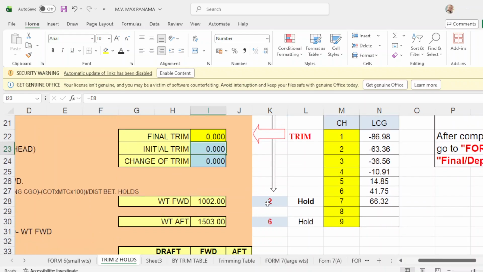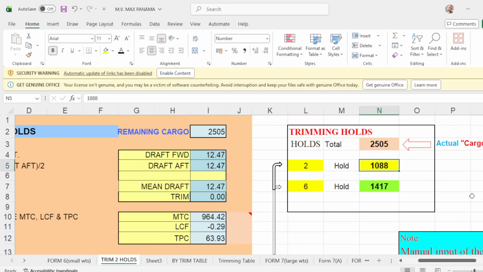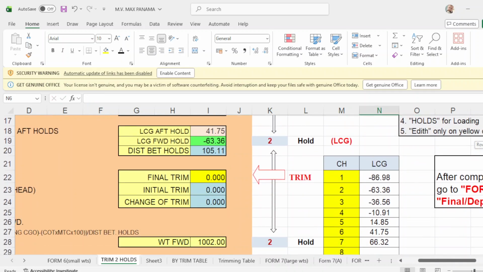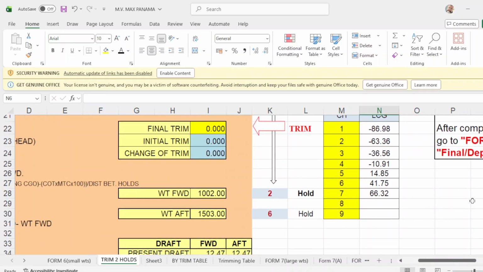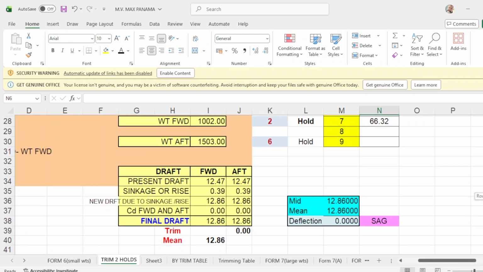Take note, it's already changed here. So number 2, you will load 1002. You put here 1002, and number 7 will be 1503, and your departure drop would be 12.86 forward, 12.86 up drop, a mean drop of 12.86, zero trim. Then you have a deflection here of 0. Accurate, see? The same, exactly.